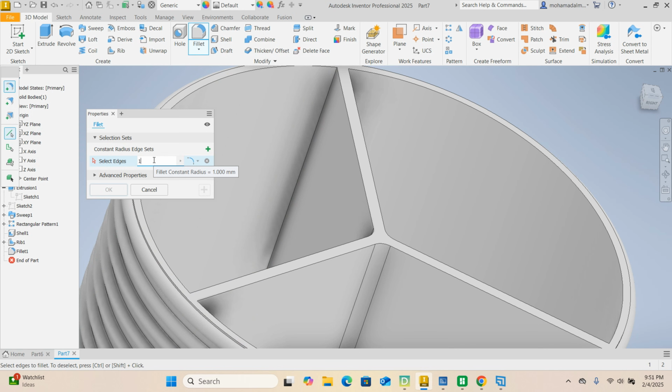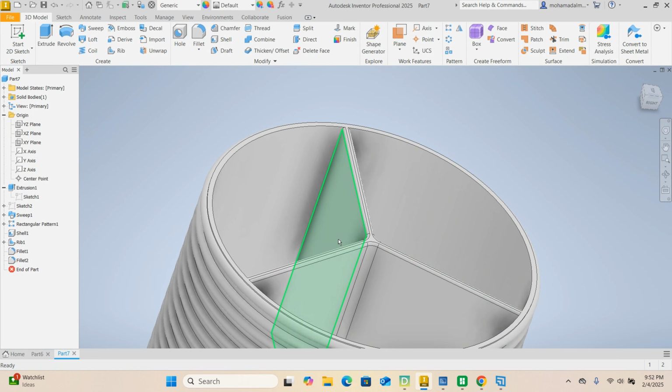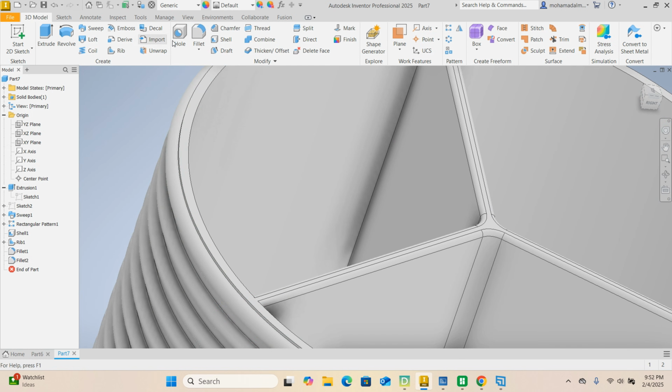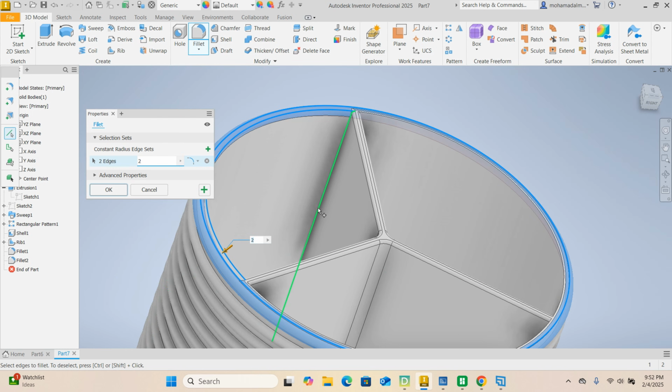I'm going to do a fillet of 1. And why not a fillet of 2? All right, fillet of 2.